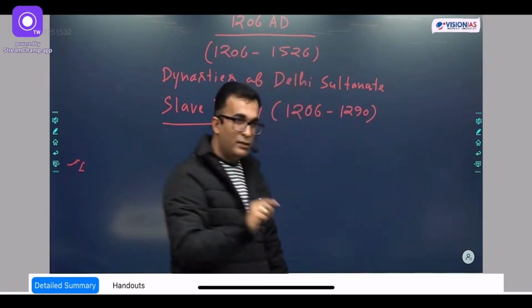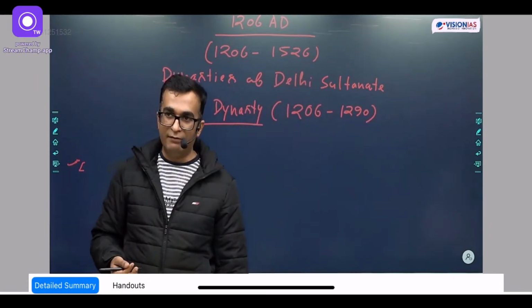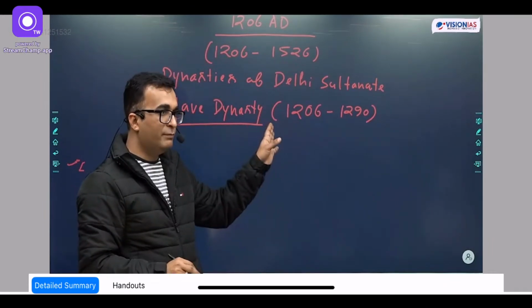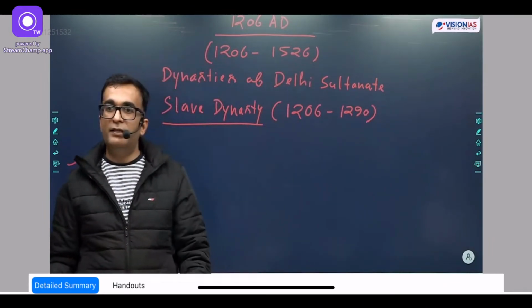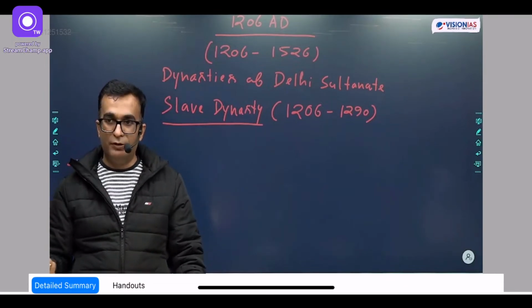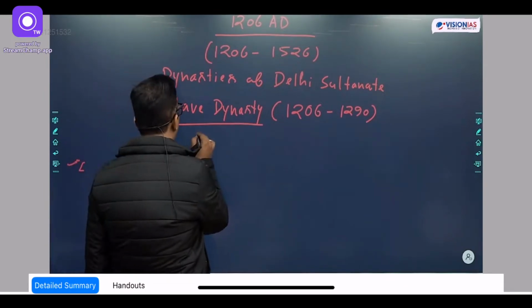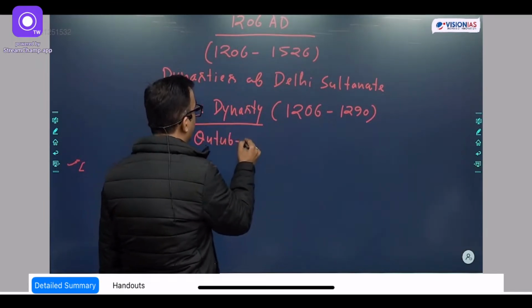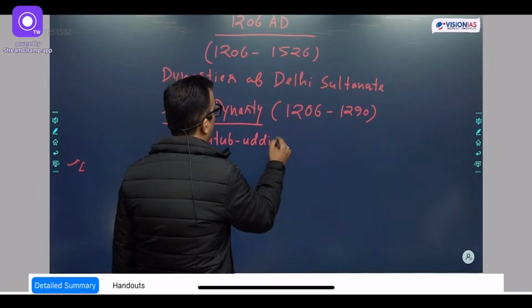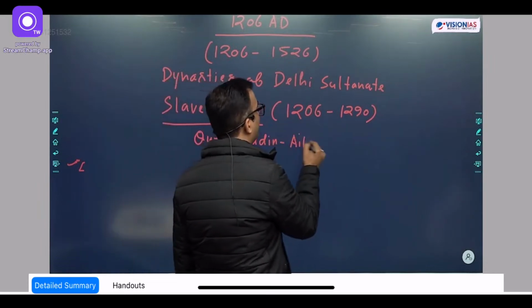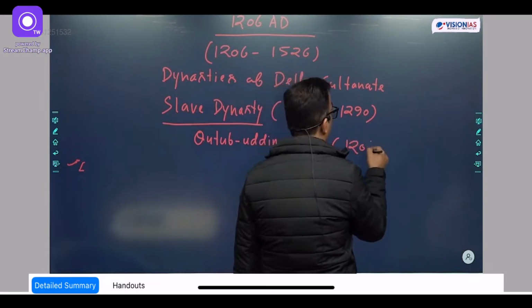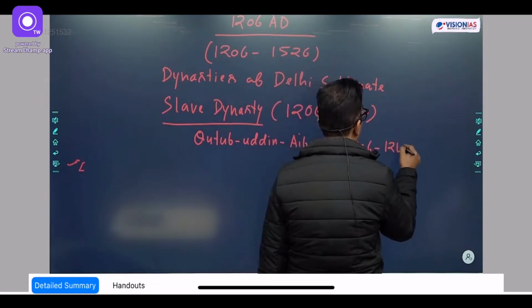And I am writing some of the important rulers of the slave dynasty. Rulers were many, but not everyone was important. So in the classes, we'll be discussing the initiatives of the important rulers. The first and most important would be Kutubuddin Aibak, and his timeline is 1206 to 1210.